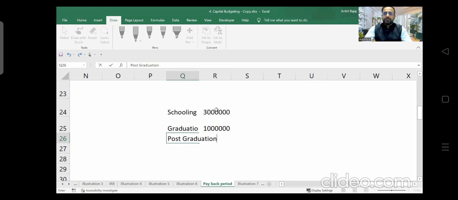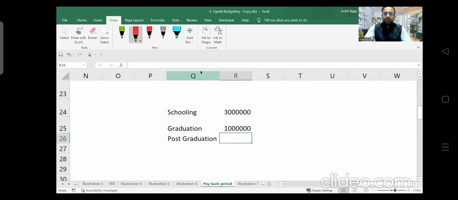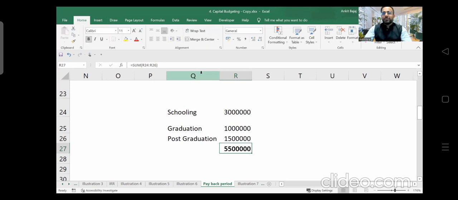Can I assume 15 lakh approximately? It will include your party expenses and other expenses. In total, if you see here, your parents have spent 55 lakh rupees towards your education, right?